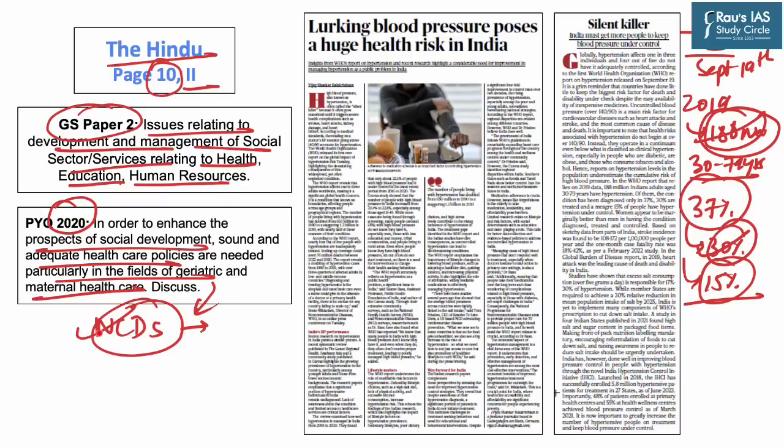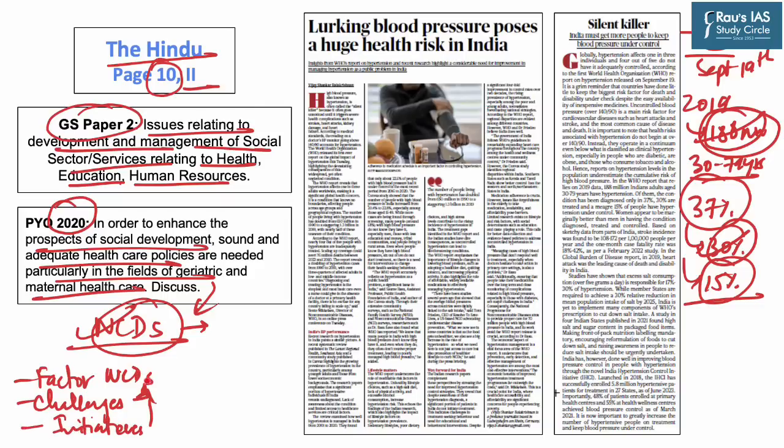Now, in the scope of our today's discussion on non-communicable disease, we will first discuss factors that enhance the risk for non-communicable diseases. Then, we will discuss challenges that the country currently faces in handling these non-communicable diseases, which will be further added by initiatives that are taken by Government of India to control non-communicable diseases.